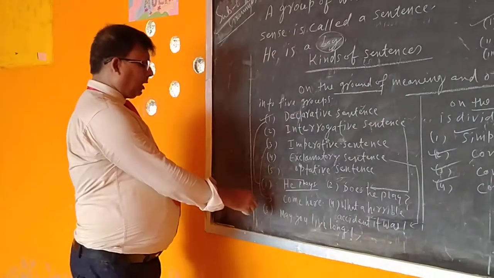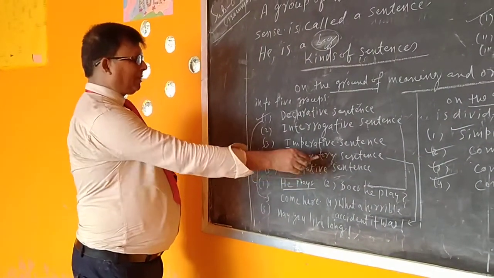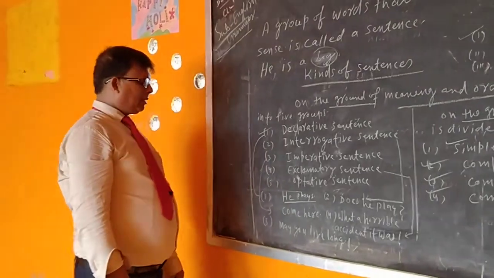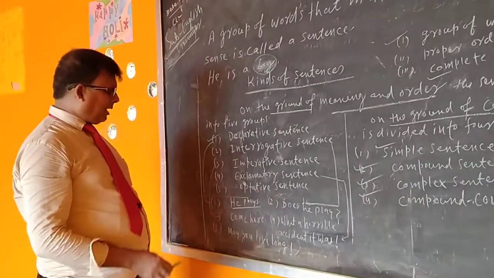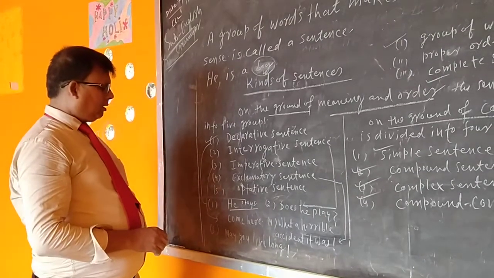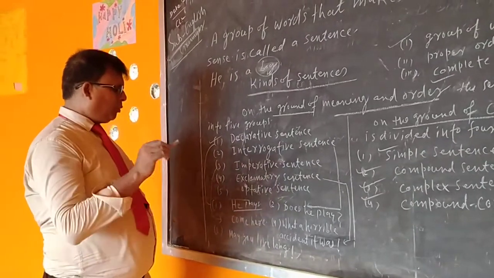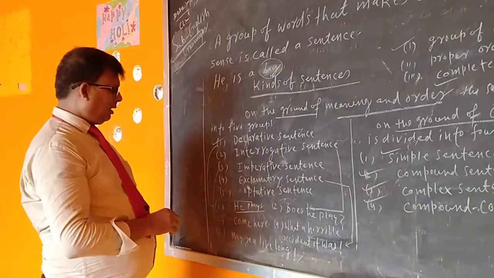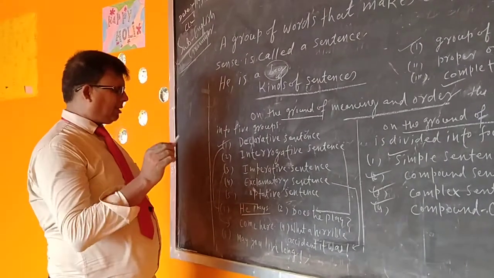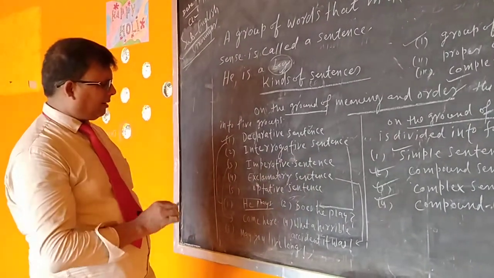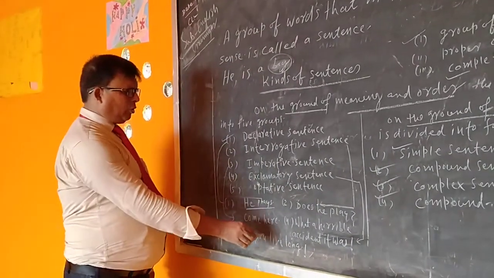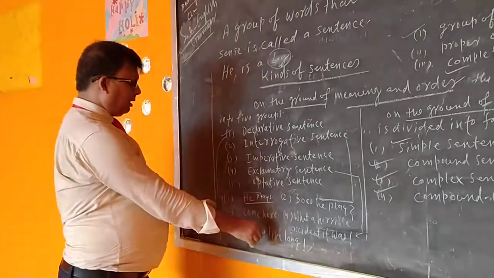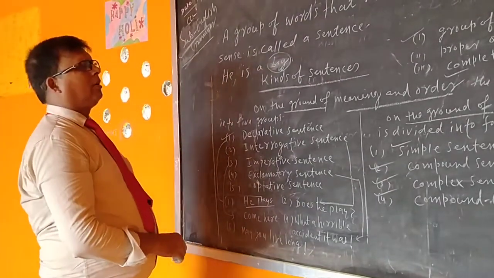And last one is optative sentence. Wherever the feeling of curse, blessings, boon, wish is expressed with the sentence, such type of sentence is called optative sentence. "May you live long." This is an optative sentence.